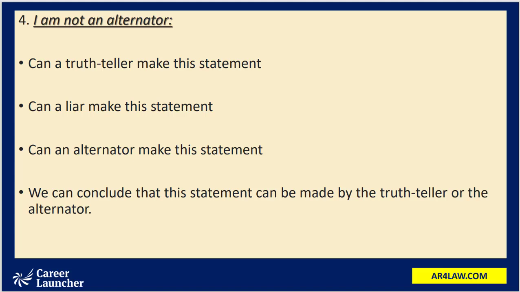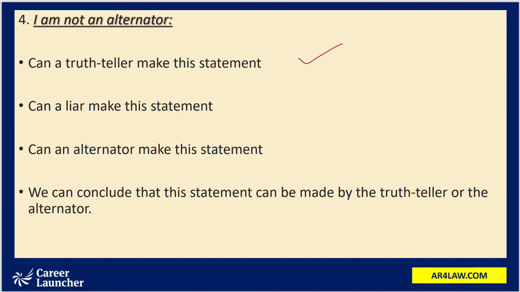Now, can a truth teller give this statement? A truth teller is supposed to say the truth every time, and when he's saying "I'm not an alternator," he's actually speaking truth. He's not making any false statement. So this particular statement can be given by a truth teller.